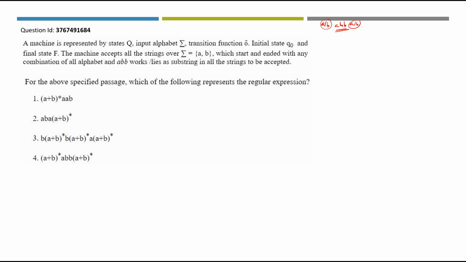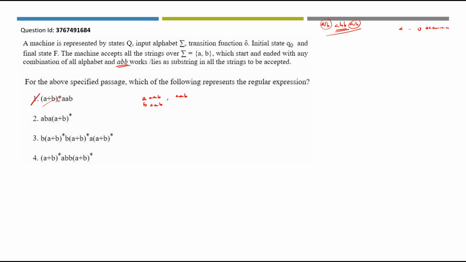For the above specified passage, which of the following represents the regular expression? A plus B means A or B. So let's start with A. What is the closure symbol? It means zero occurrence can also be considered. Zero occurrence means sometimes this particular term can be totally eradicated. So we can have A as the starting, B as the starting and nothing as the starting, followed by AAB, then only AAB can be taken. Are these three strings having ABB in between? No. So definitely one is not the answer.